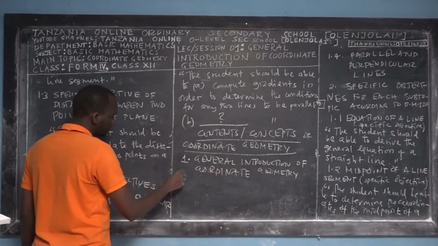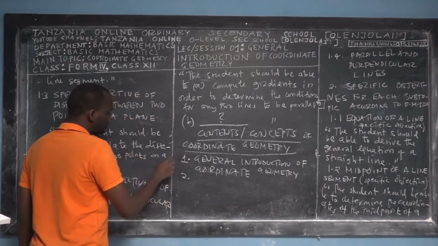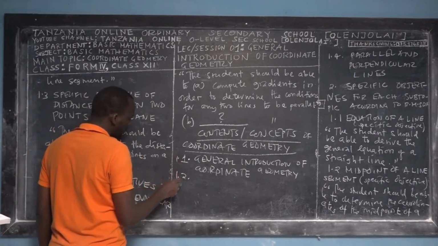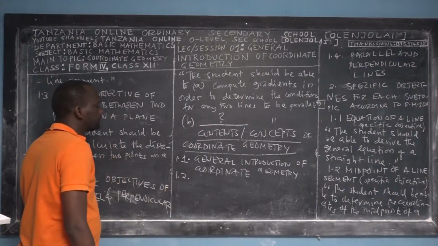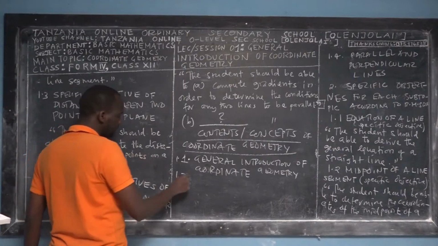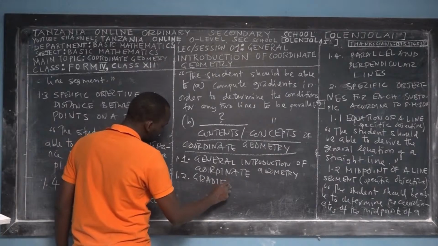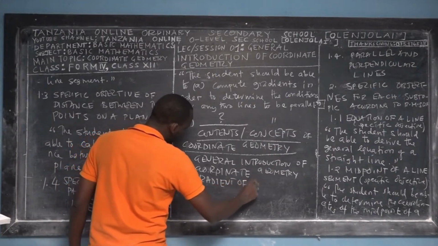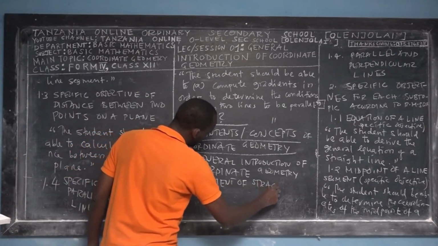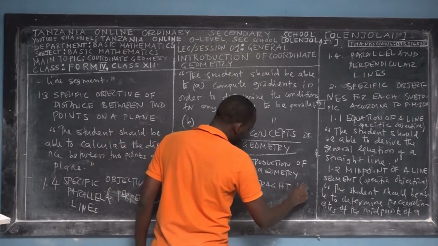The second concept, 1.1 and 1.2, is the concept called gradient or slope of the straight line. Of the straight line, let me specify, because you can also have gradients of a curve.